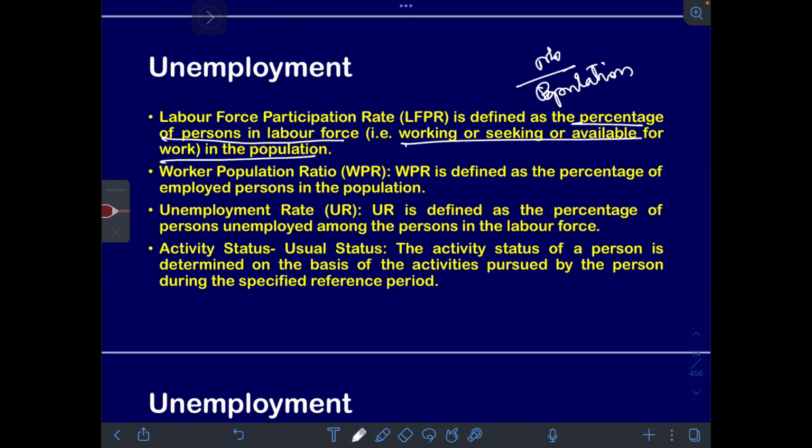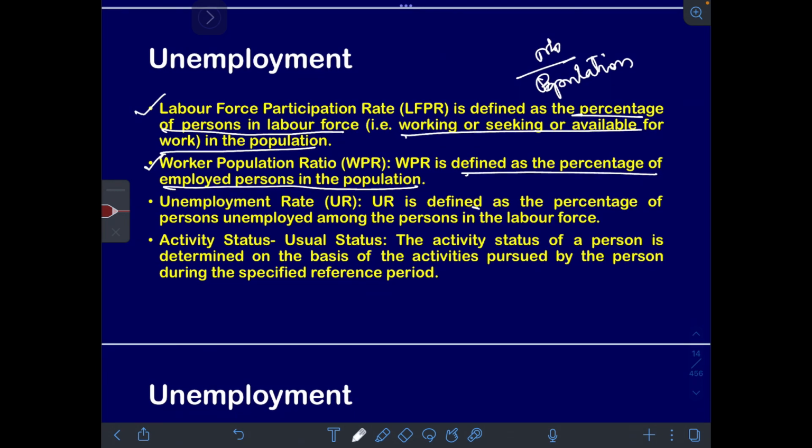Worker population ratio, it is defined as the percentage of employed person in the population. Only the ones who are employed, that comes under worker population. Labor force participation rate means what? It includes the people who are working plus the people who are unemployed and are actively seeking work and are willing to work divided by the whole population. And what about unemployment rate? It is defined as the percentage of persons unemployed among the persons in the labor force. Clear, people?